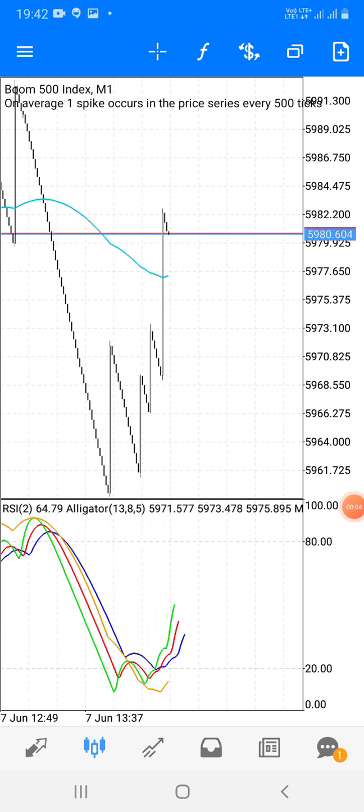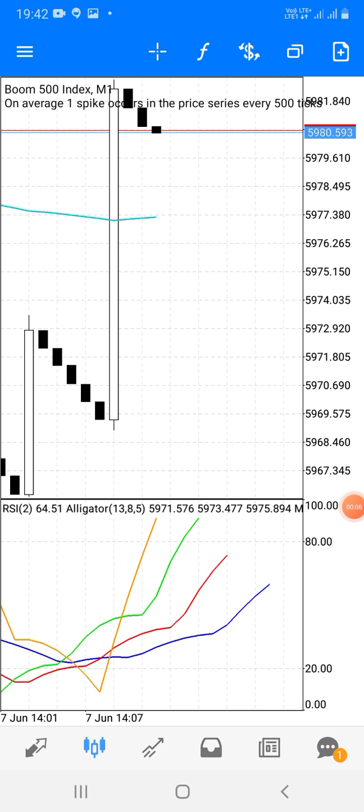So guys, today I'm going to show you a very powerful Boom and Crash strategy that can make you profitable. This is a scalping strategy for 4 to 5 candlesticks. You can scalp 4 to 5 candlesticks with almost 90% accuracy. So just follow the rules strictly. I'm giving you this strategy for free.